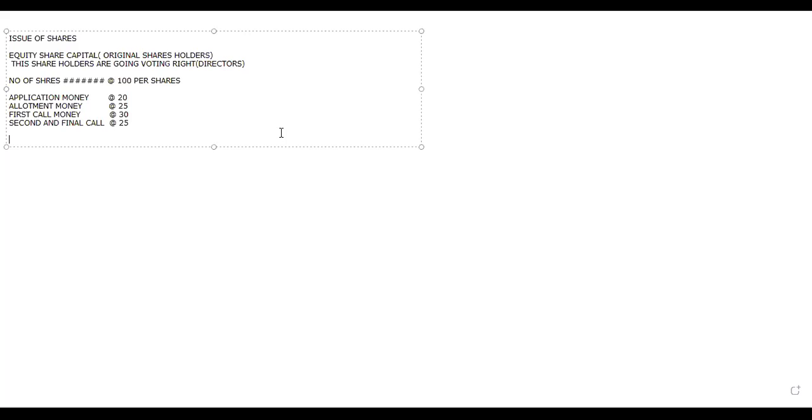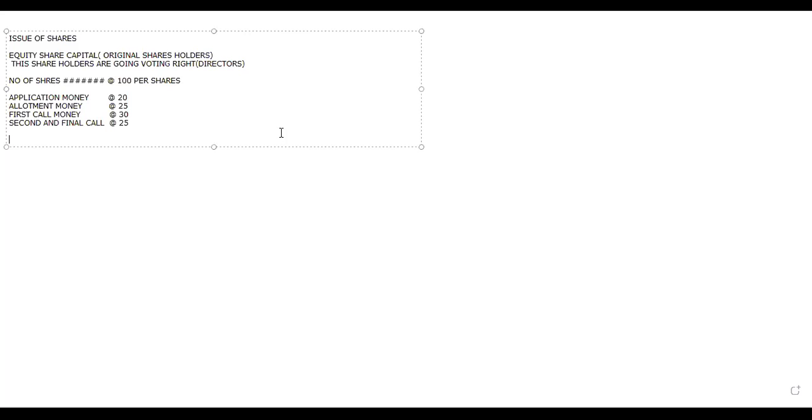Application money is not called when the company is going to issue the shares. At that time only they are going to calculate the application money, because the company is going to call for applications. The way people approach is called applications. Through applications only the people will approach the company, whether they are interested to purchase or not. So for the application money they don't give any notice. They just give a notice that we are issuing shares.